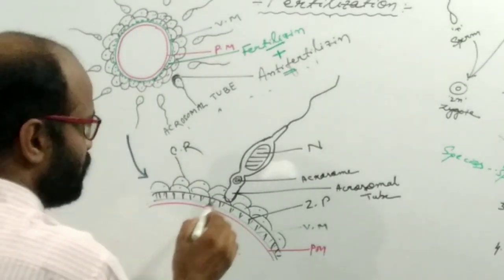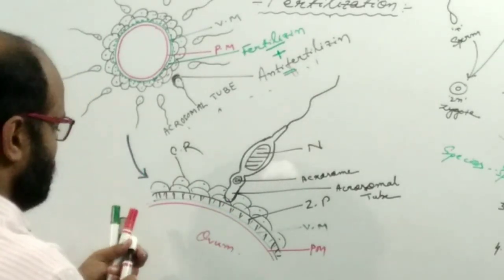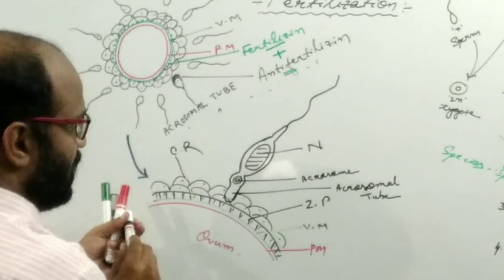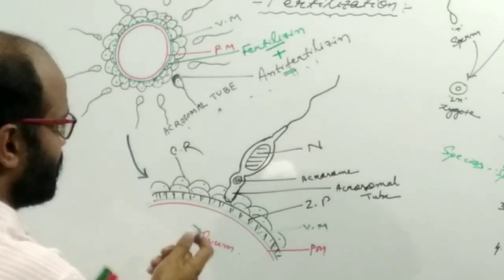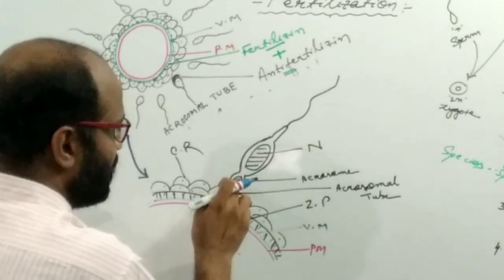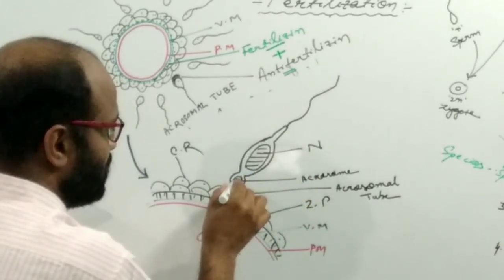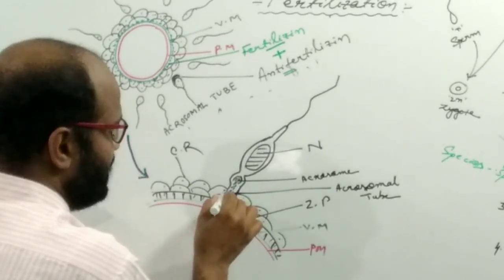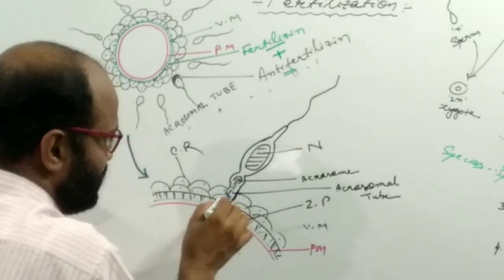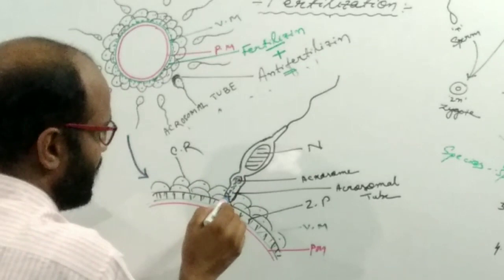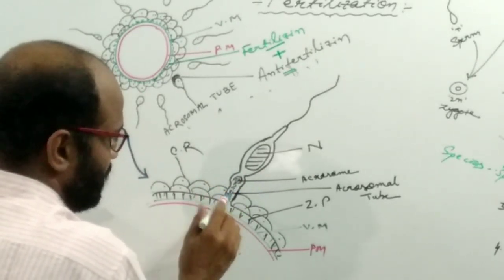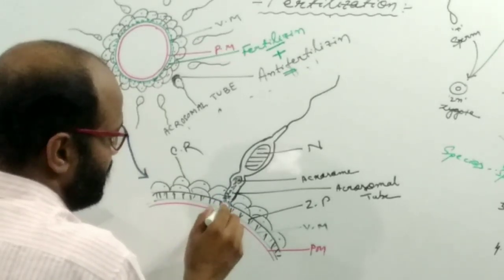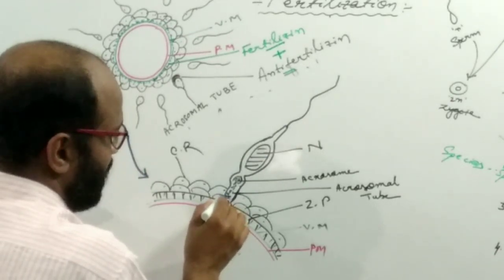And such acrosomal tube, here the acrosome now it bursts and releases its content. So after the bursting of the acrosome, which releases its content and dissolves the cells of the corona radiata, then the zona pellucida, then vitelline membrane and the plasma membrane.